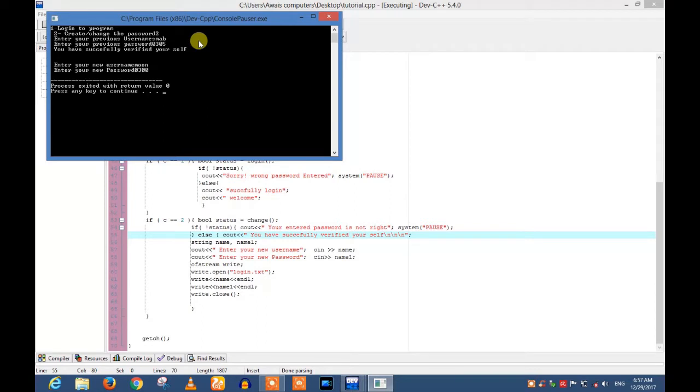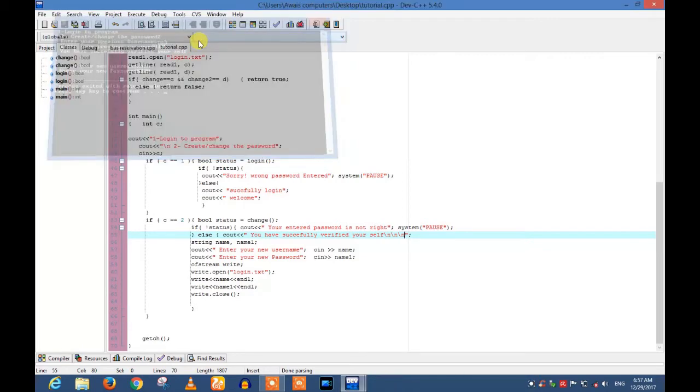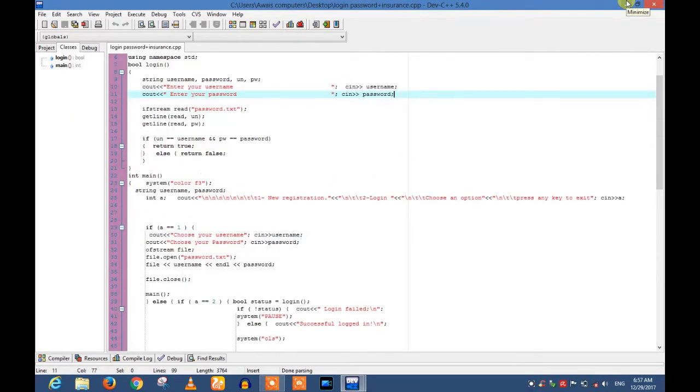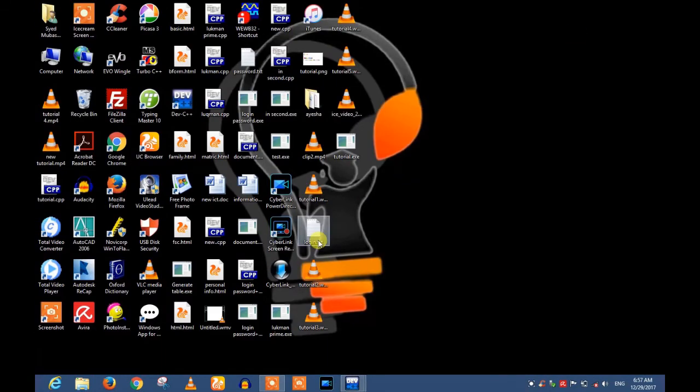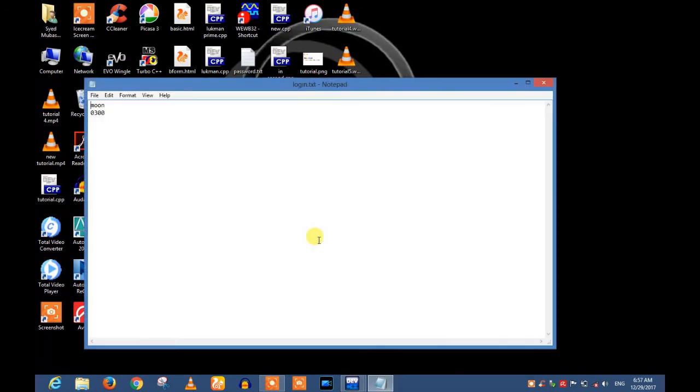If I enter, I can see the program has saved the password in my txt file. If I look at my txt file on my desktop, here is my new username and password, moon and 0300. This is how I can change my username and password, but while changing I have to enter my previous username. It is very secure and protected.